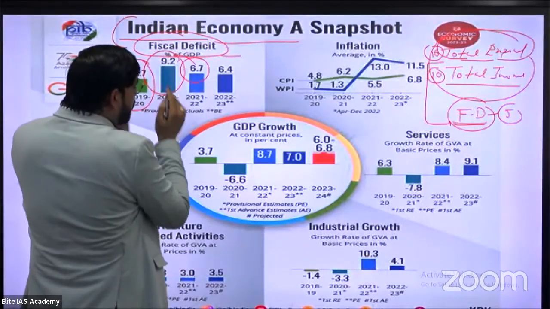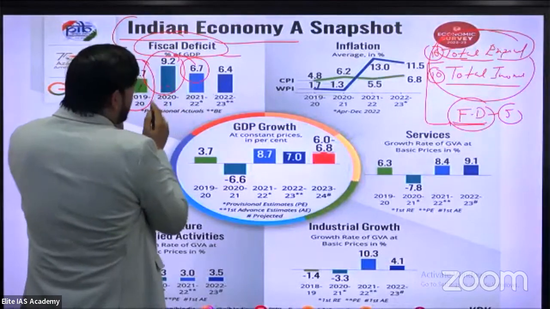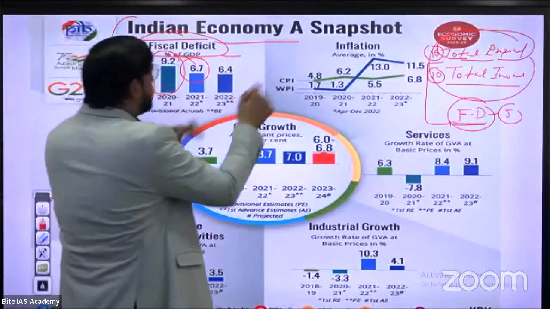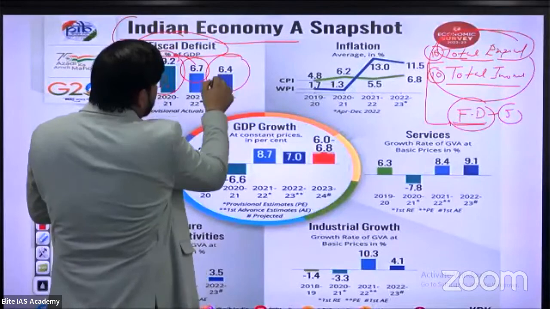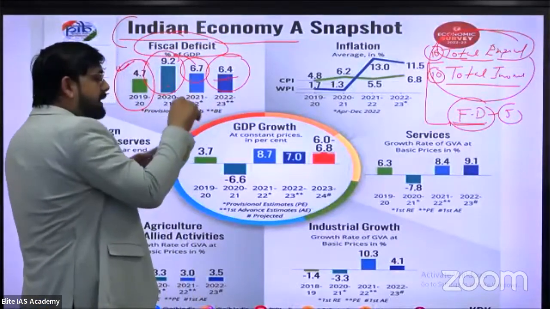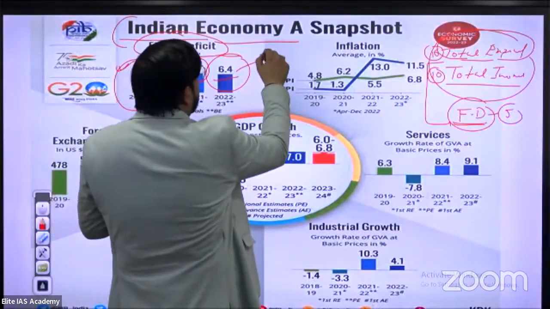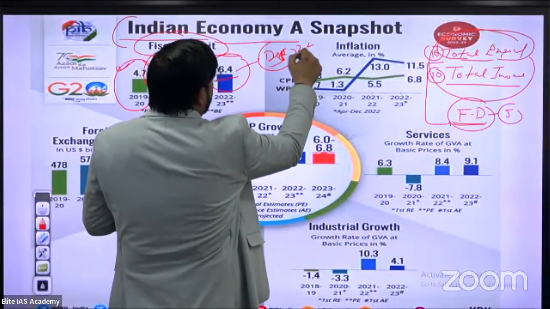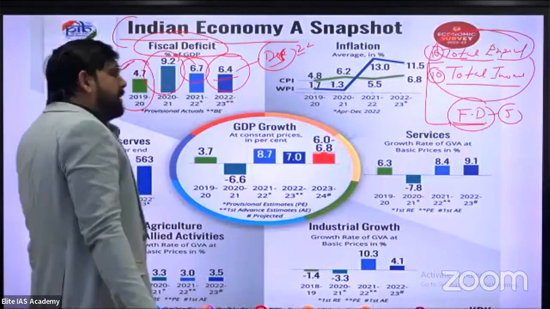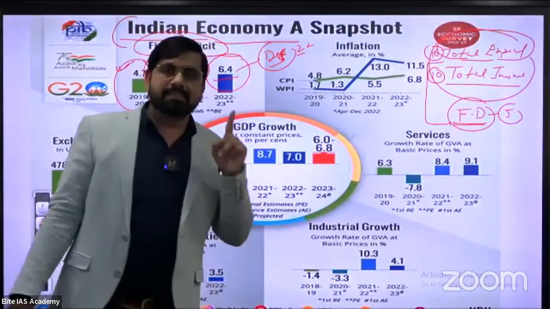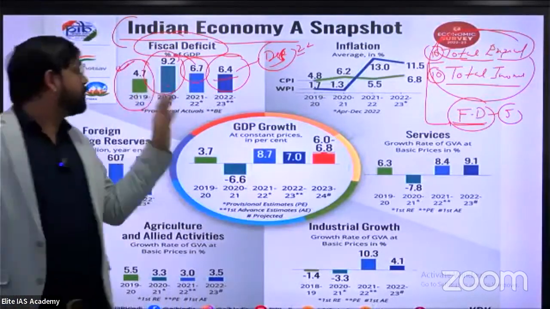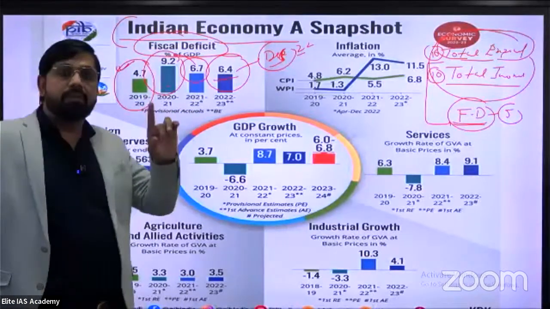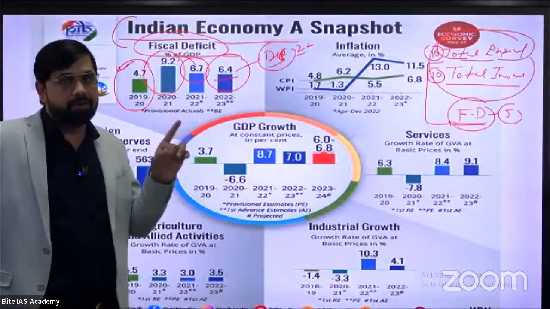The budget estimate for 2022-23 is 6.4%, the last estimate provided by the finance ministry in December 2022.